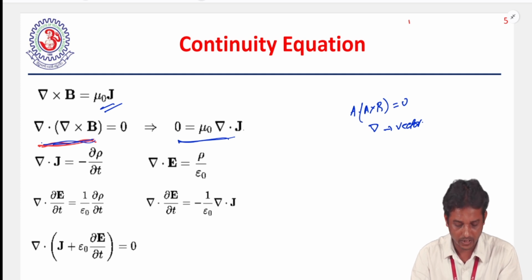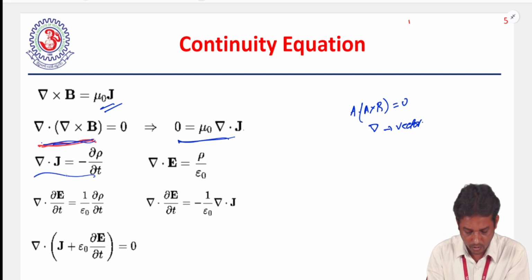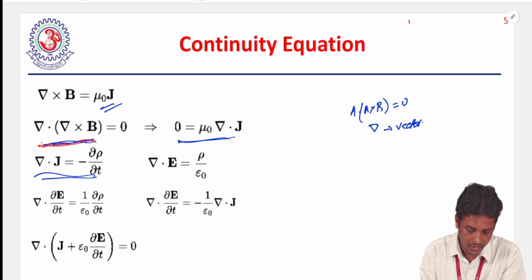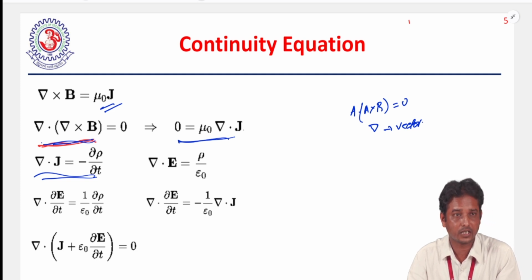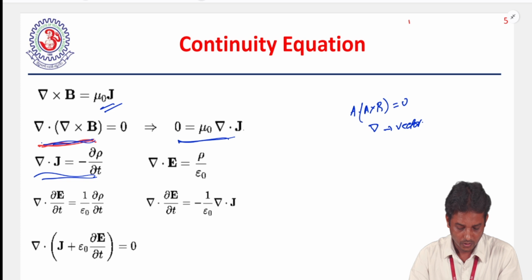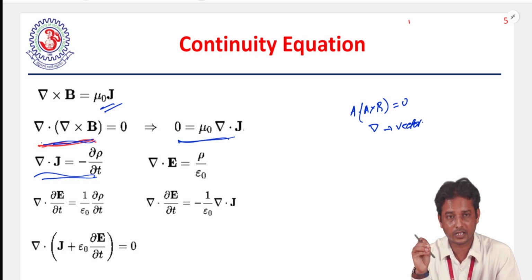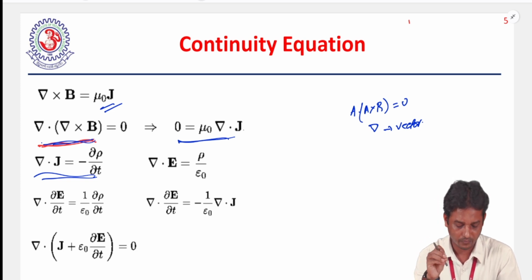But the problem is, from the continuity equation, what do we observe? We observe that the divergence of J is not necessarily 0. It may be 0 for a charge free region, but if some charge is decreasing with respect to time, then it is not 0. So divergence of J is equal to minus del rho by del t, where rho is the volume charge density. So the left hand side is 0, but the right hand side is not 0. We have to add something that makes the divergence of the right side also 0.